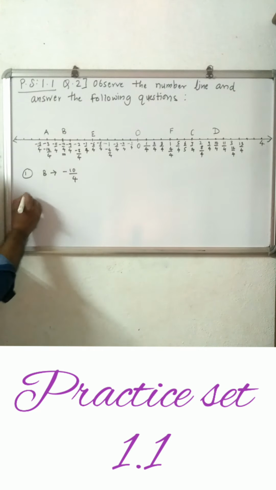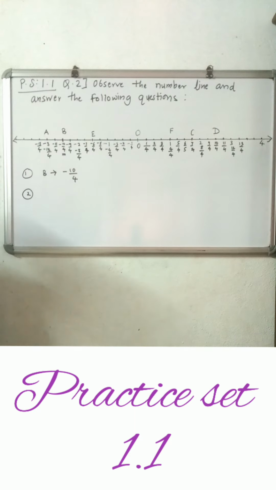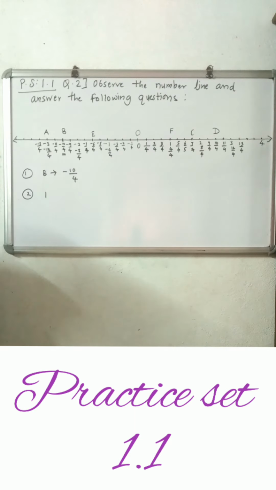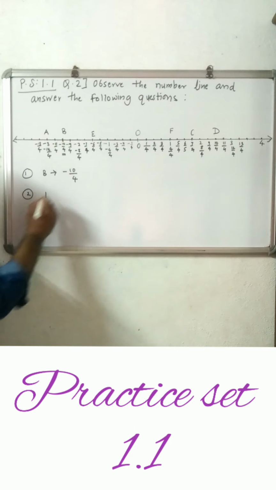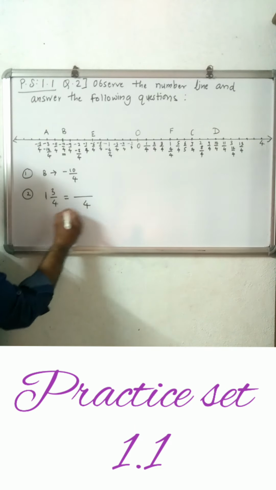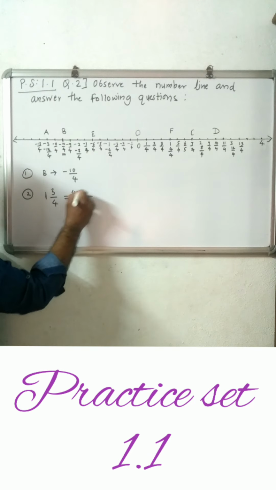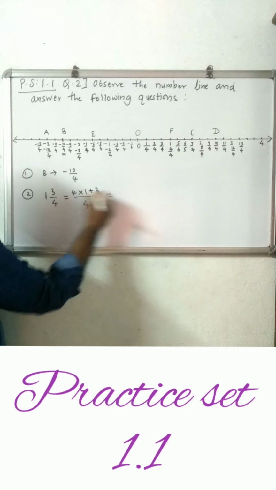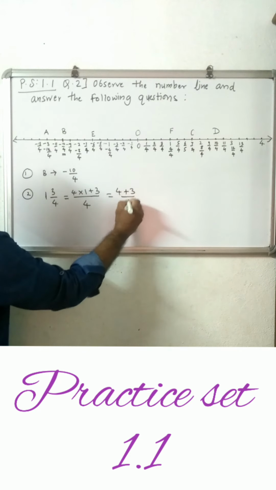Second question is, which point indicates the number 1 3 upon 4? Now it is a mixed number, so convert it into a fraction. Multiply here. 4 is the denominator. 4 ones are 4, plus 3 upon 4.